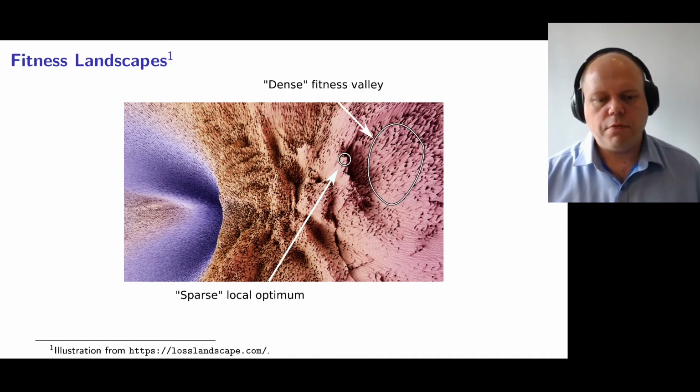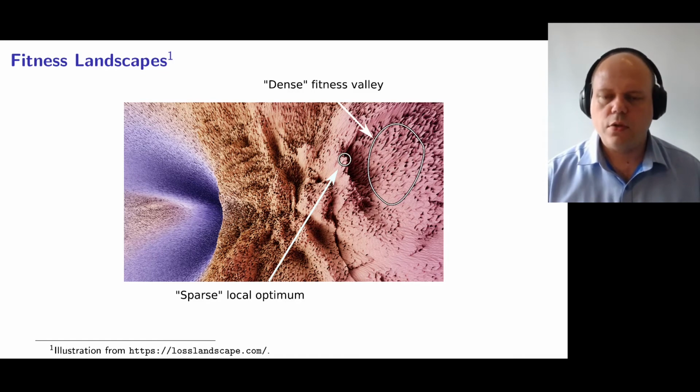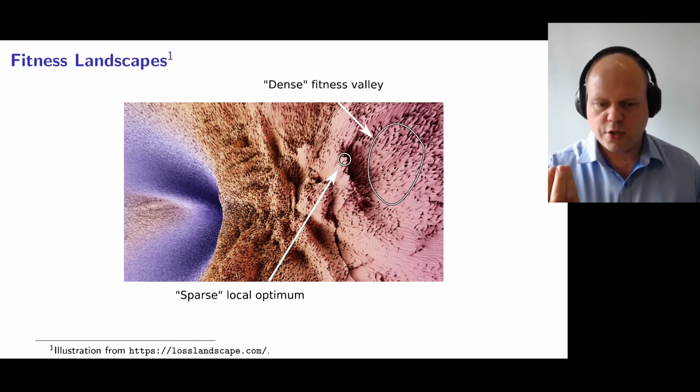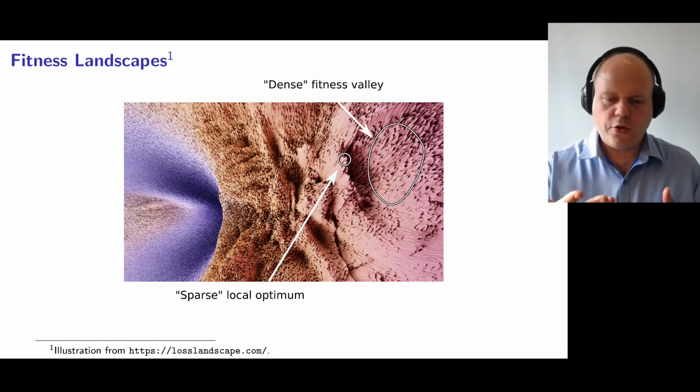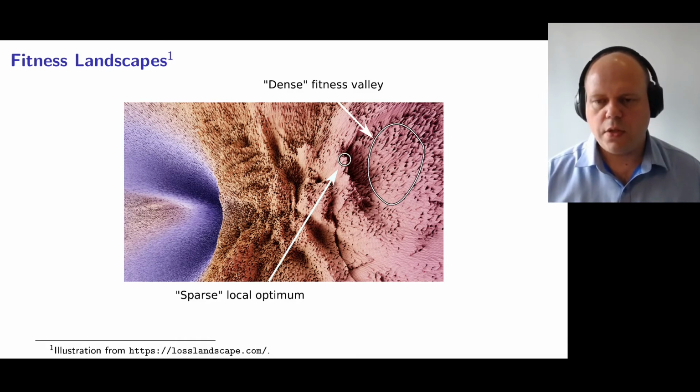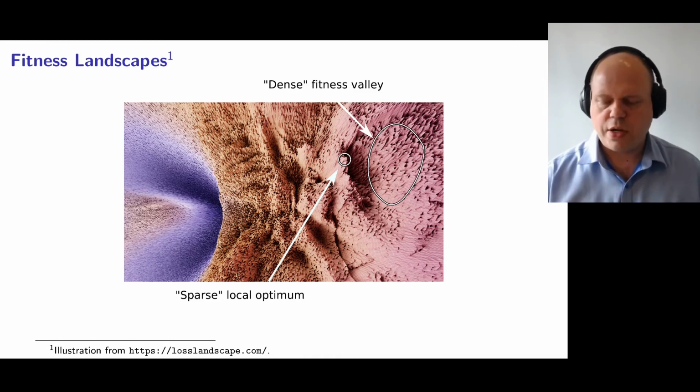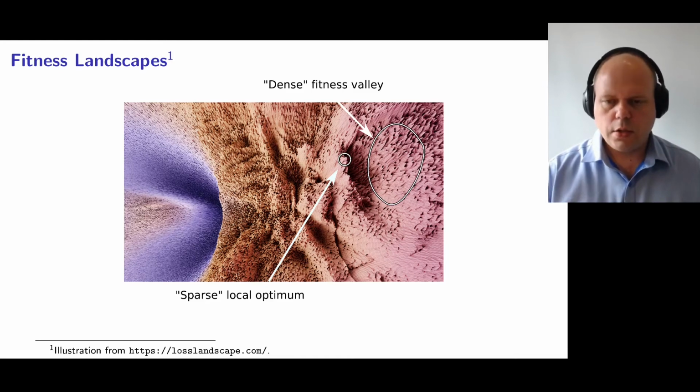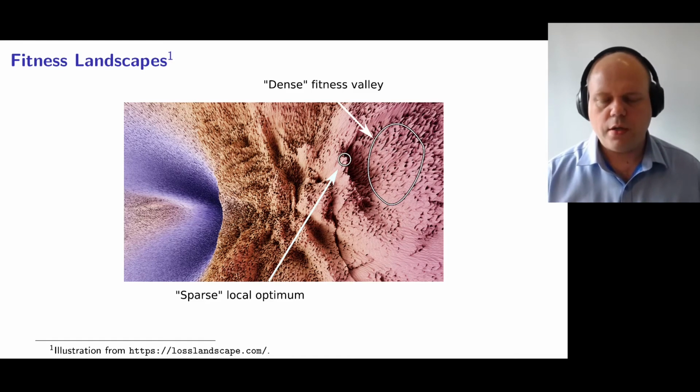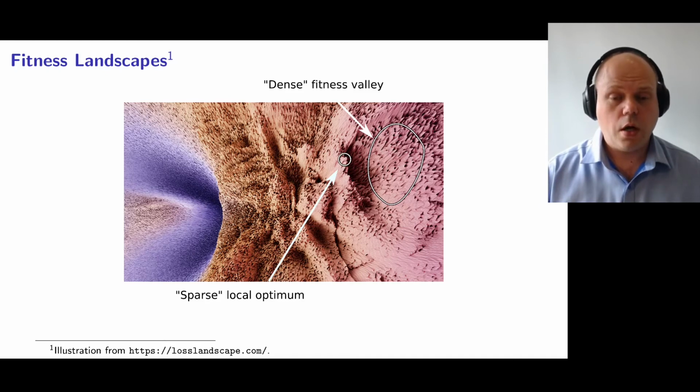And we believe that one feature of fitness landscapes that contributes to the difficulty is the sparseness of the local optima relative to the density of the surrounding fitness values. So this is the intuition behind the definitions that we're going to propose now.